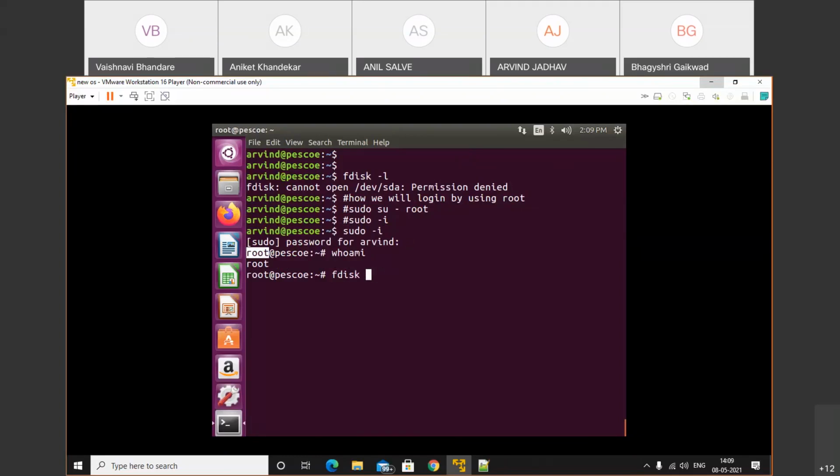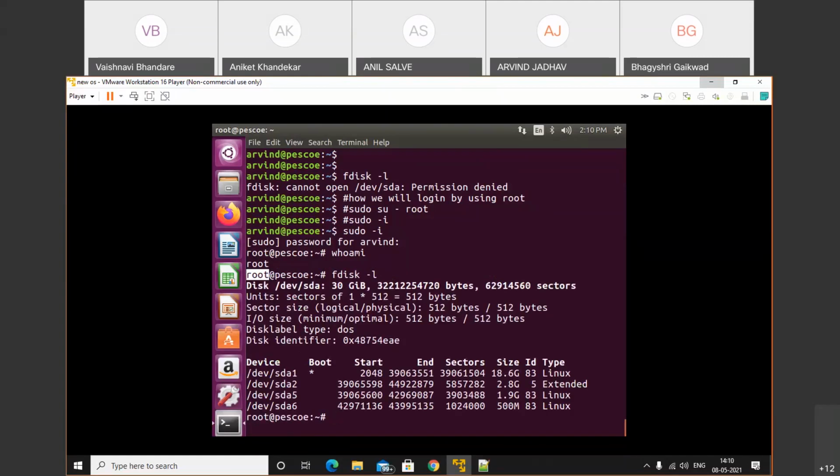fdisk -l. So in that case, can I use sudo? Yes or no? No, sir. What is the reason behind that? Because we are already logged in as root, and root is the superuser of the operating system. So in that case, before that command, there is no need to write sudo. Make a note of that. So enter.